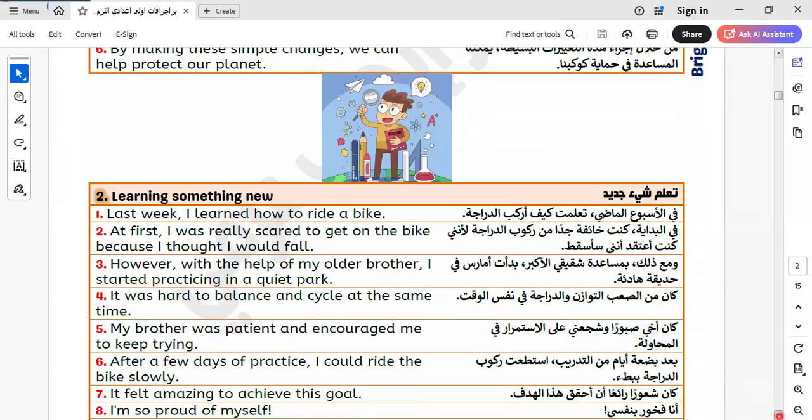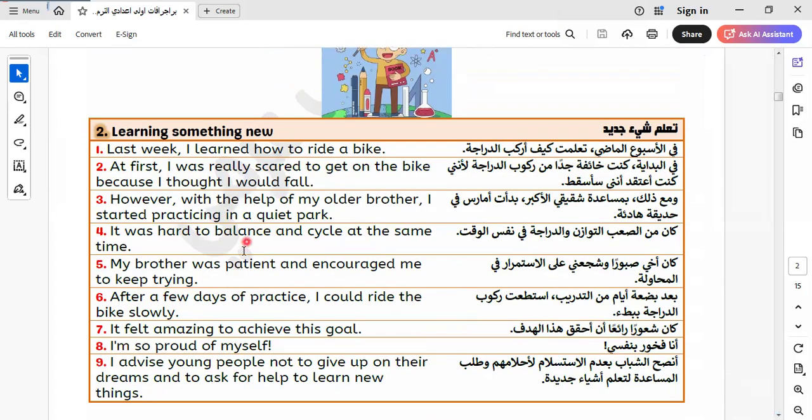Learning something new. Let's know this one. I think it's an interesting topic. Learning something new, okay? Last week, I learned how to ride a bike. At first, I was scared to get on the bike because I thought I would fall. However, with the help of my older brother, I started practicing in a quiet park. It was hard to balance and cycle at the same time.